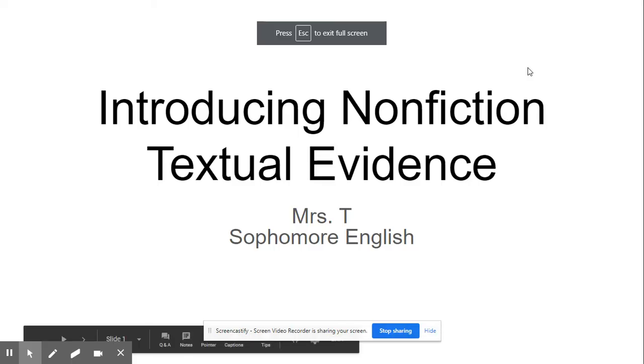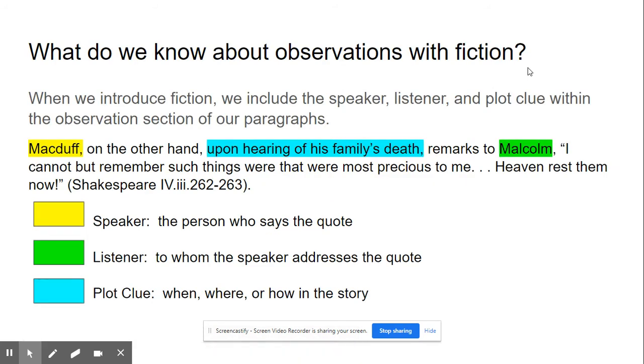Today's mini lesson is on introducing nonfiction textual evidence. What do we know about the observation section of our paragraphs when we introduce fiction? When we introduce fiction, we use the speaker, the listener, and the plot clue within the observation section of our paragraphs. So in this example from Macbeth, in yellow, the speaker was Macduff. In green, the listener was Malcolm, and in blue, the plot clue is upon hearing of his family's death.